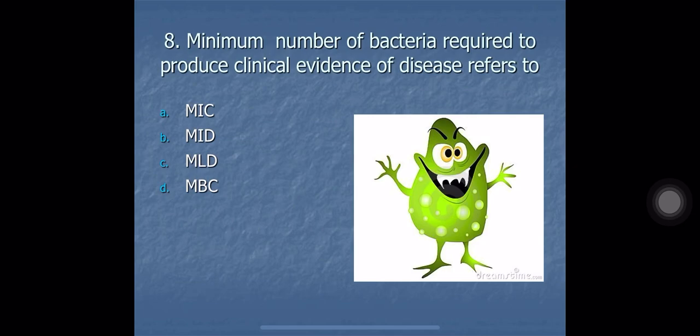Minimum number of bacteria required to produce clinical evidence of disease refers to A. MIC or minimum inhibitory concentration, B. MID or minimum infective dose, C. MLD, minimum lethal dose, and D. MBC, minimum bactericidal concentration. So the question here is the minimum number of bacteria required to produce disease. That is called minimum infective dose or MID. The correct option here is B, MID.